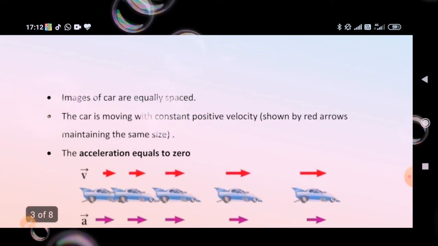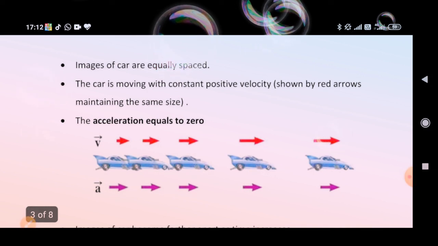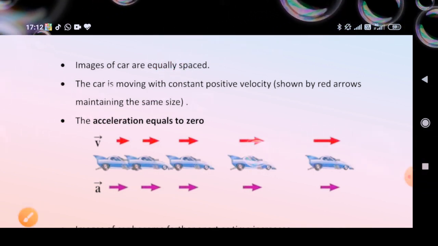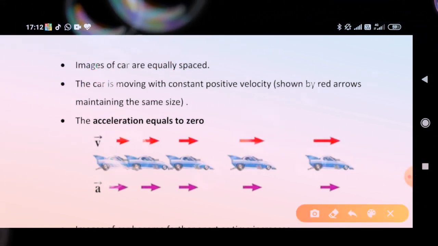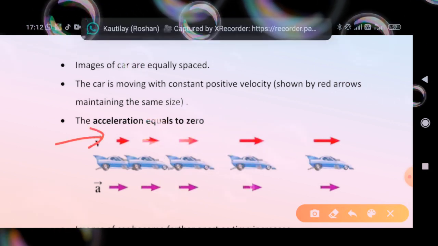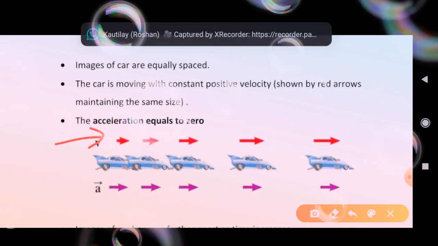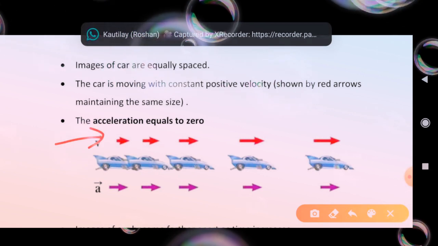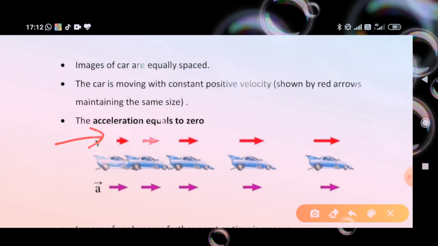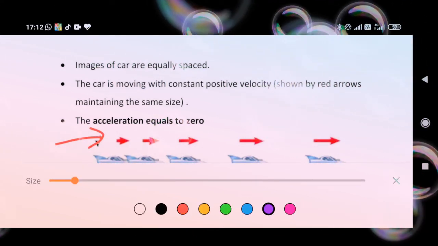Images of the car are equally spaced. The car is moving with constant positive velocity shown by the red arrow maintaining the same size. The acceleration equals 0. Images of the car become further apart as time increases.